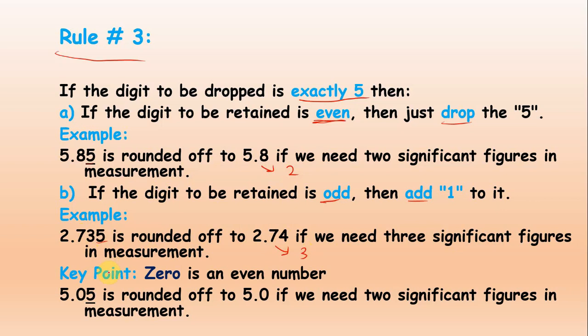Now the last very important key point is that 0 is an even number. So what condition will we apply? We will apply condition A here. So 5.05 will be rounded off as 5.0. There will be no addition of the 1. We will follow condition A. So this was about the rules related to the rounding of data.